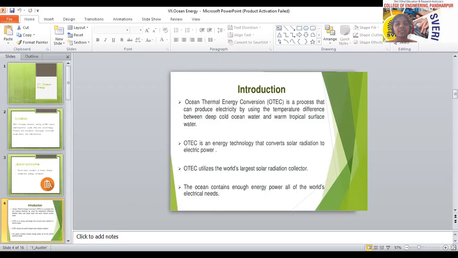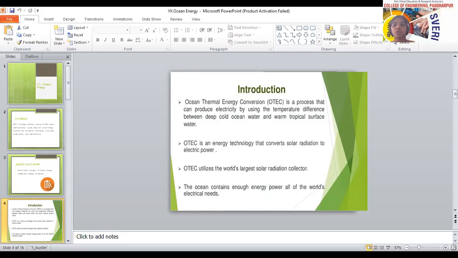Okay, the next one: the oceans cover more than 70% of the earth surface. As we all know, the water on the earth surface is more than 70%, making them the world's largest solar collector. How can the ocean be called the largest solar collector? We can convert that heat energy into electricity. That's why ocean water is also called the solar collector.